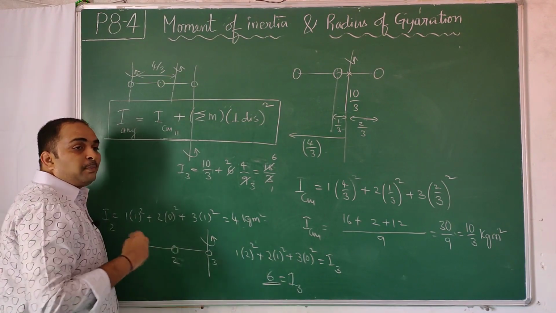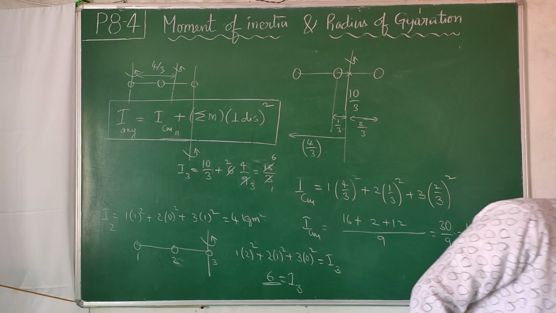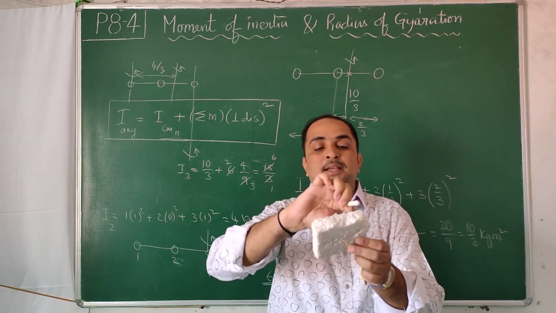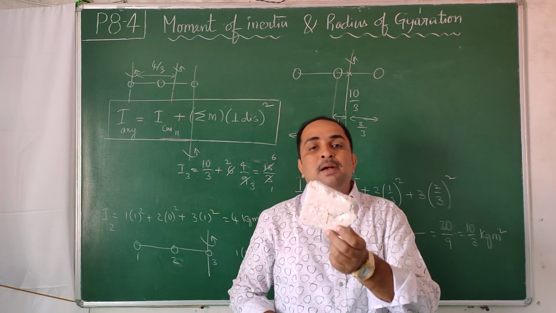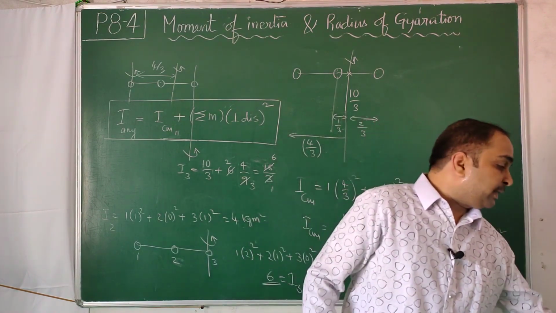Now without using this method, with multiple masses, see how difficult it is. Once you have this kind of object, there is a mass here, a mass here, a mass here, a mass here. Several masses are at several places, all the masses are not at the same place. So it's a very complex thing.